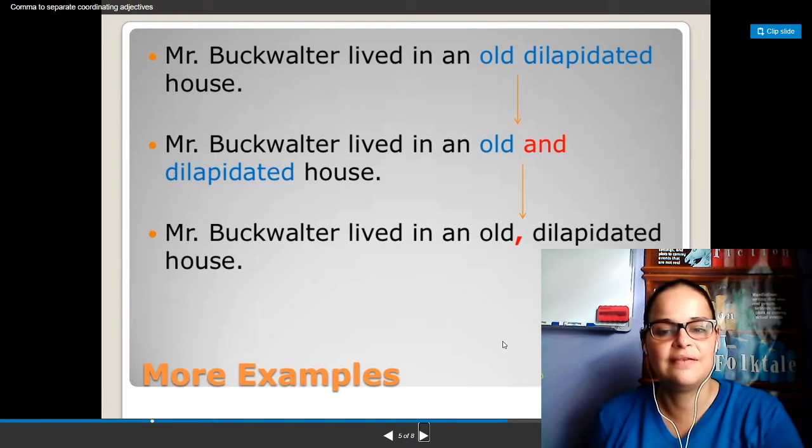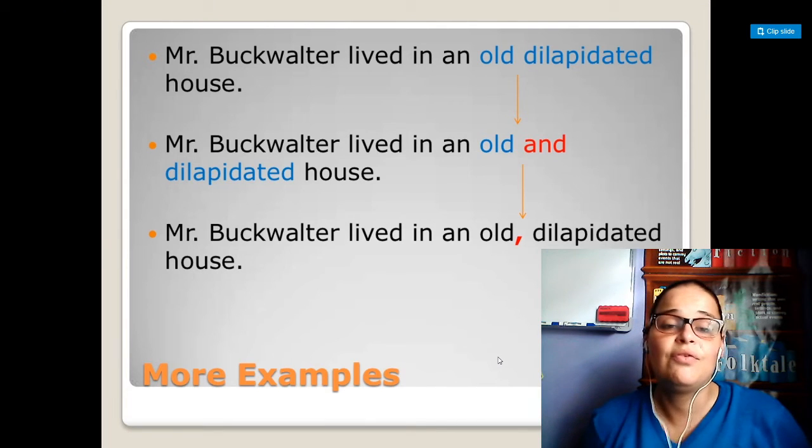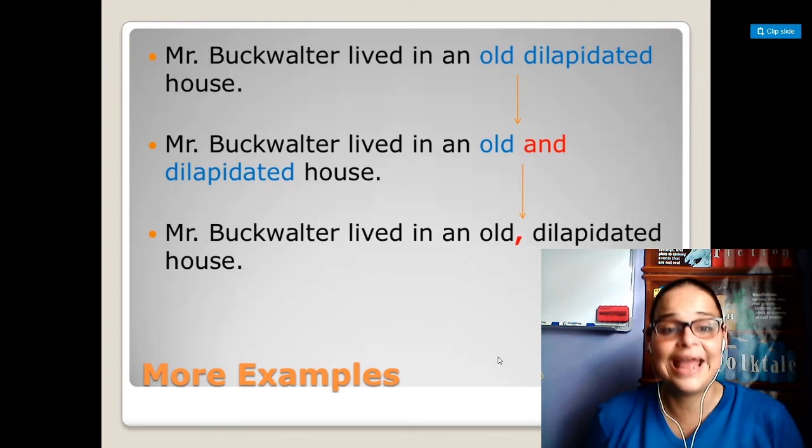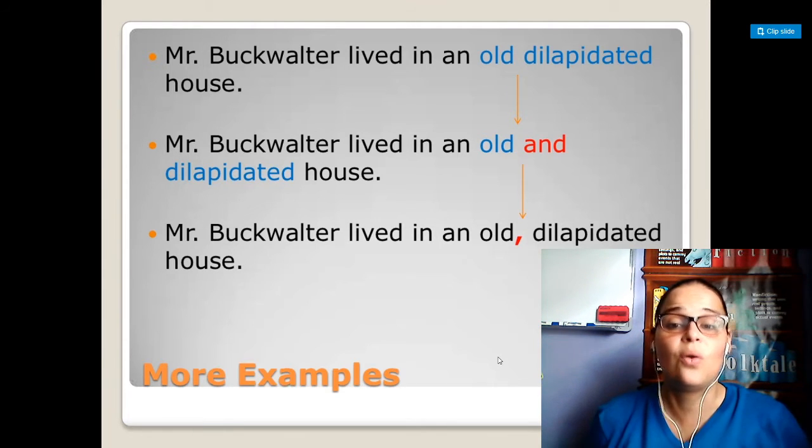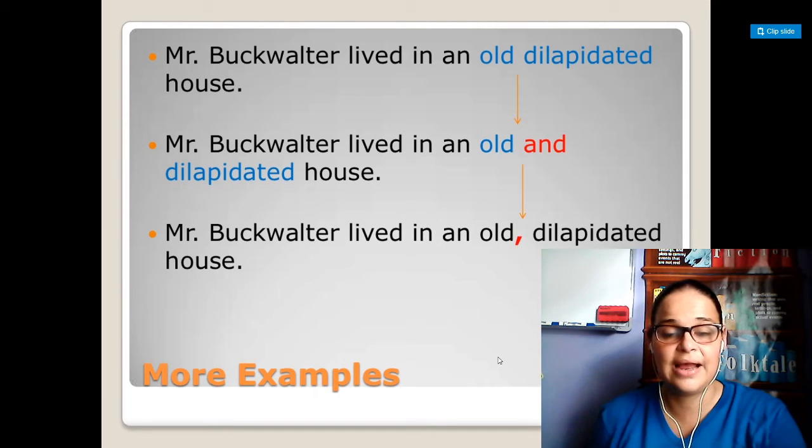Now, here's another example. Mr. Buckwalter lived in an old, dilapidated house. Mr. Buckwalter lived in an old and dilapidated house. Mr. Buckwalter lived in an old, dilapidated house.